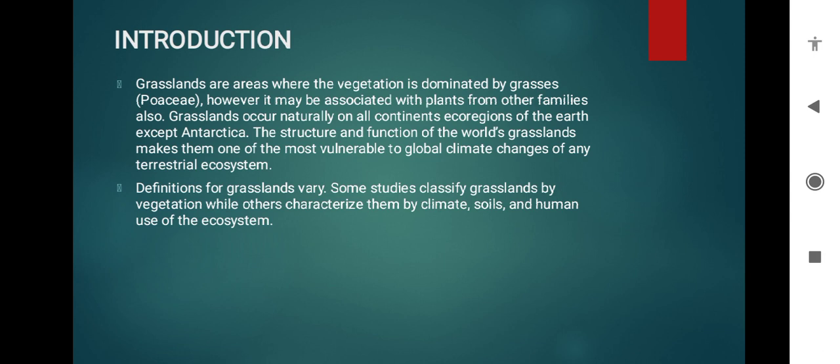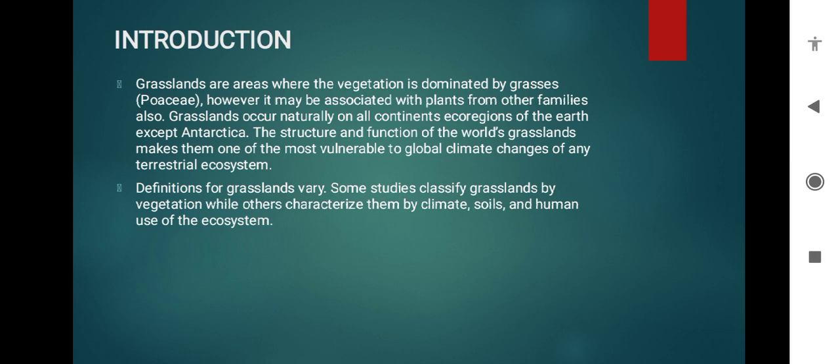Grasslands are areas where the vegetation is dominated by grasses. However, it may be associated with plants from other families also. Grasslands occur naturally on all continents and ecoregions of the earth.